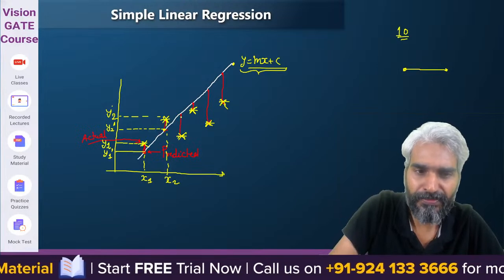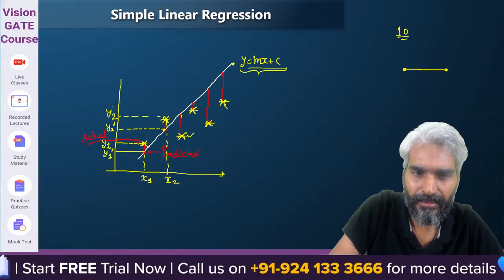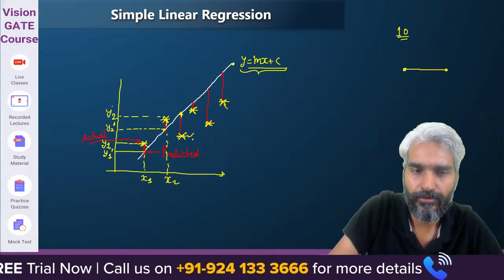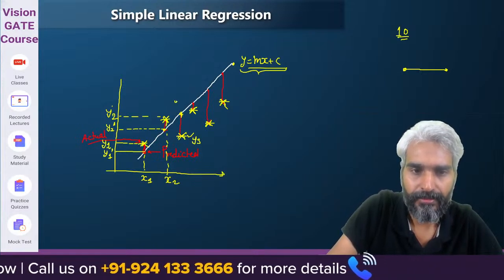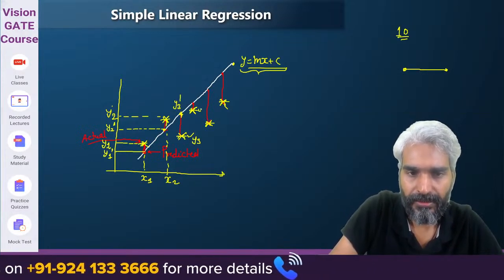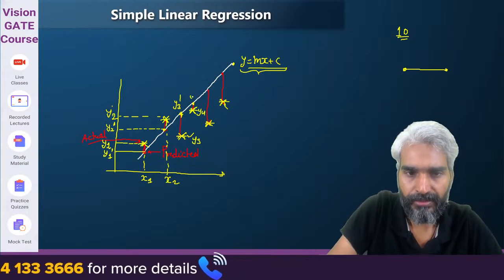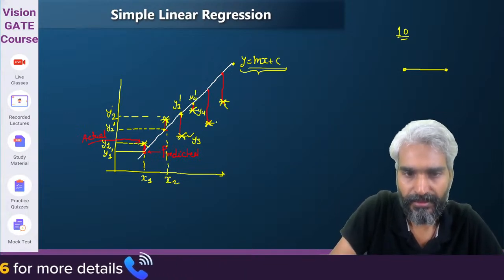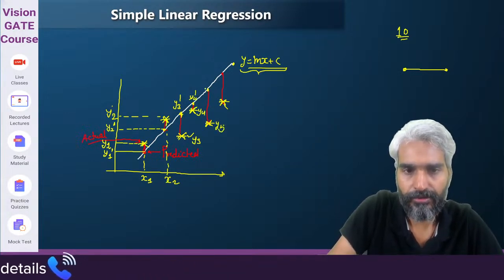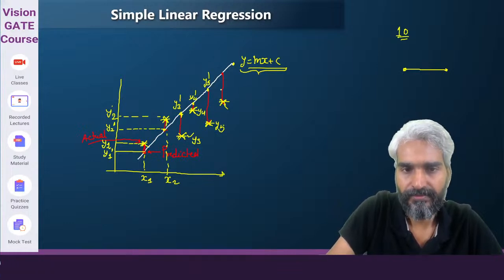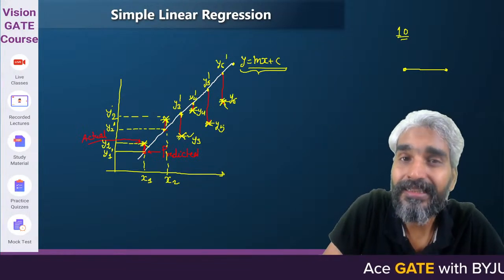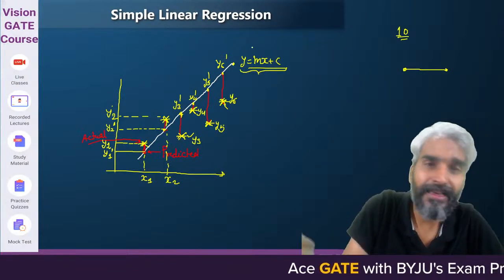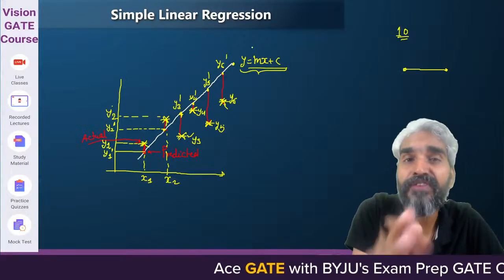And then with respect to x3, this is the y3 and this is y3 dash. This is your y4, this is your y4 dash. This is your y5, this is your y5 dash. This is your y6, this is your y6 dash. Please try to understand that we are eventually in search of a best fit line.